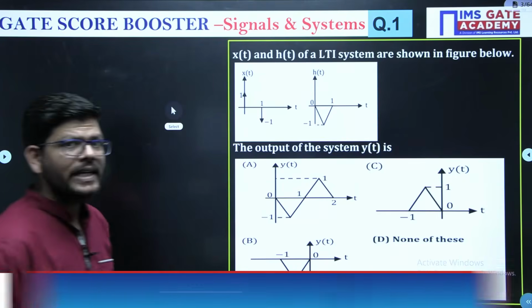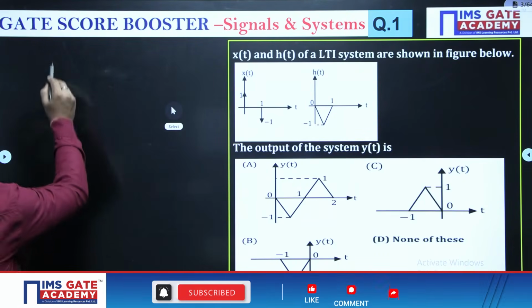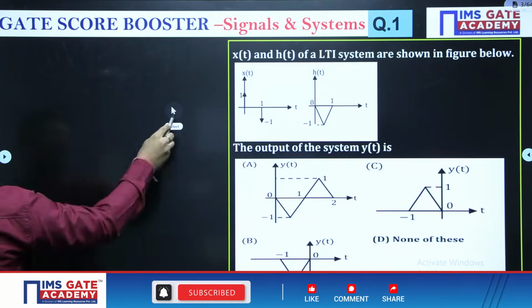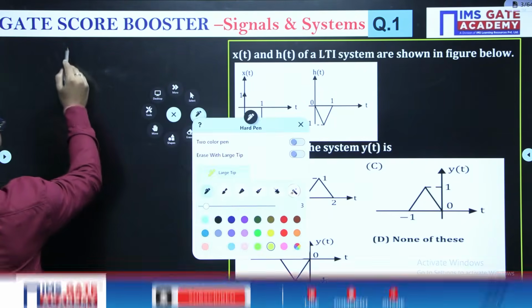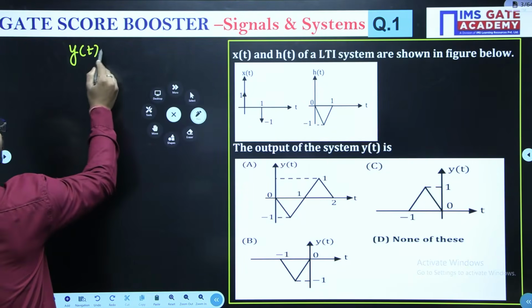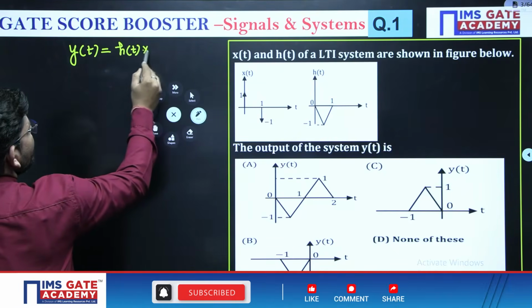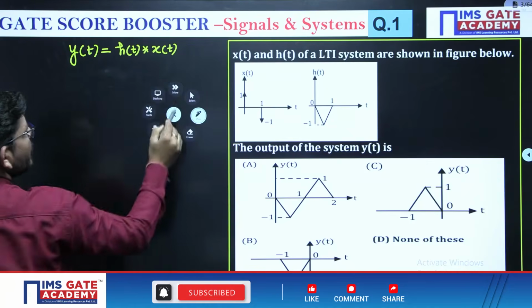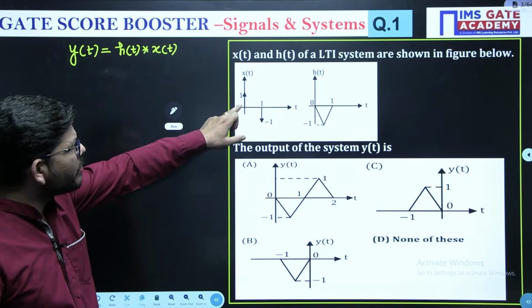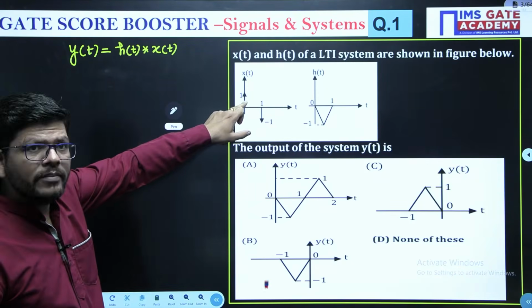For an LTI system, you know that the output is the convolution between the impulse response and the input, right? Now look at the input. The input is given in terms of impulses.